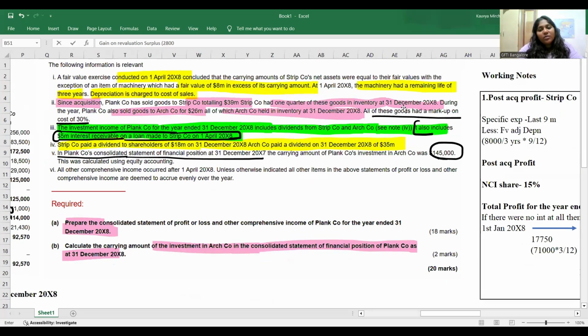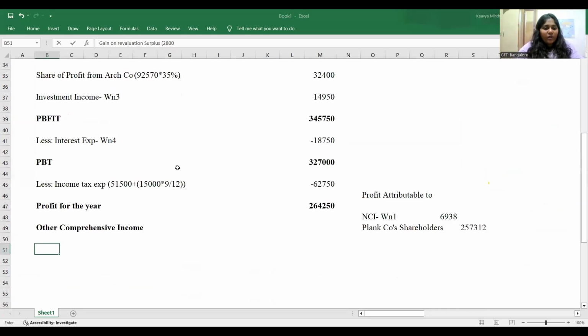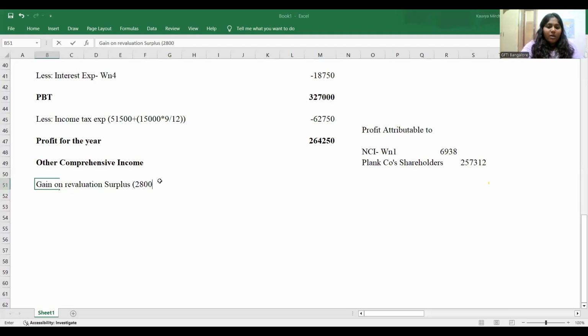Please don't take 3 into 9 by 12 because they've clearly said what? They've clearly said all the property, everything was equal to their net assets. If there was any increase, it purely happened after the what? After the acquisition. So you take 2.8 million plus 3 million. So your gain on revaluation surplus is going to be 2.8 million plus 3 million. Don't take that as 9 by 12 because it purely happened after acquisition.